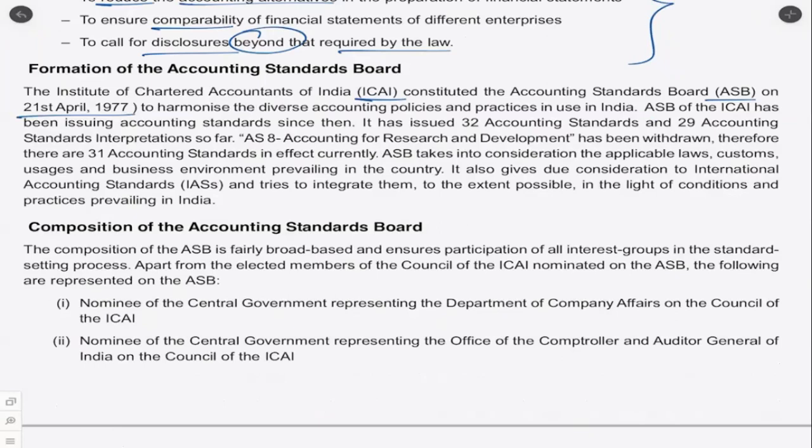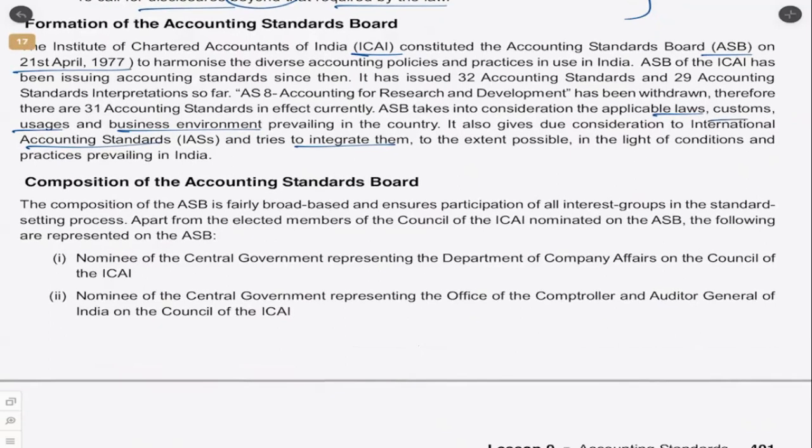ASB takes into consideration the applicable laws, customs, usages, and business environment prevailing in the country, and then it will give due consideration to international accounting standards as well, and try to integrate them. That is, unify the Indian accounting standards, which have been decided based on law, customs, usage and business, along with the international ones.